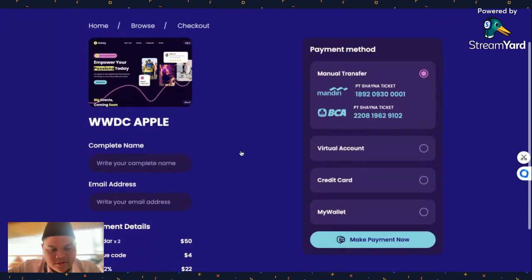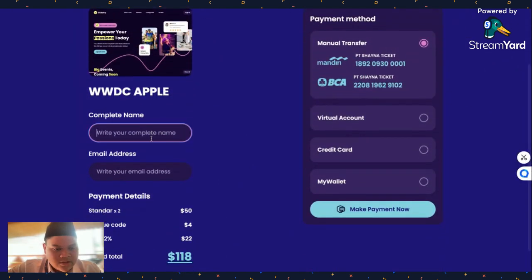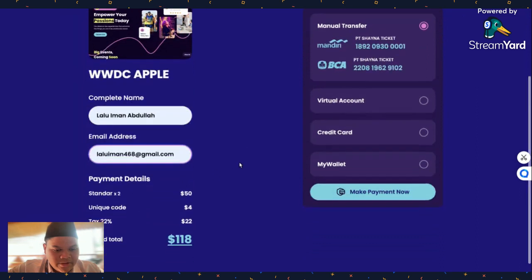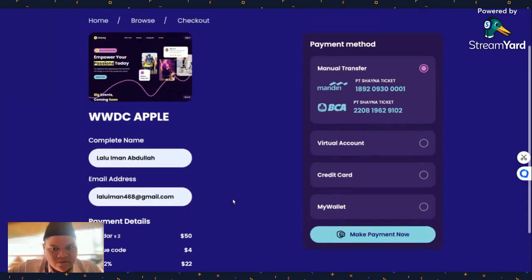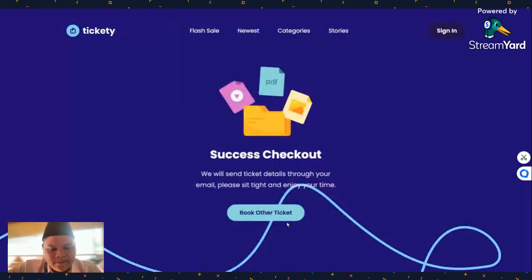Here's the transaction details. You must type your name, your email address, and there's the grand total, and there is a payment method. Now we press make payment now, and yeah, you have successfully bought a ticket.